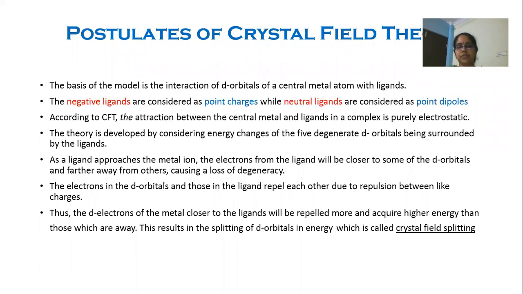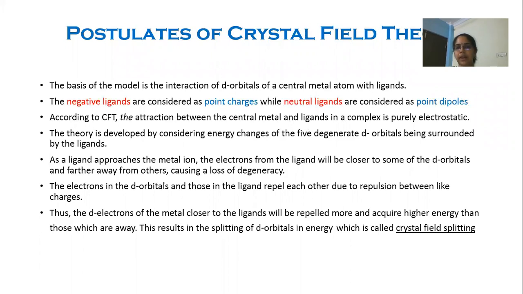The theory is mainly based on considering the energy changes of the 5 degenerate d orbitals when they are attacked by the ligands.